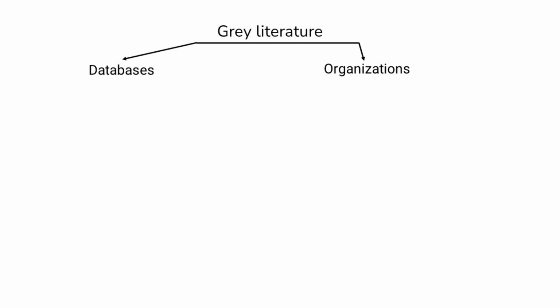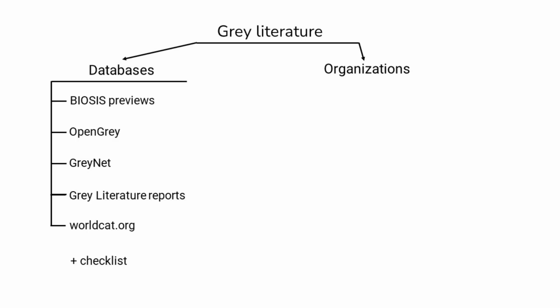I've created my own classification for gray literature. I want to emphasize that this is a personal classification, not an officially recognized one, so it may not be 100% reliable. I've divided gray literature into databases and materials from official organizations. On the slide, you can see 4 databases I want to highlight: Biosis Previews, OpenGray, GrayNet, and Gray Literature Report. I must admit, I only became familiar with these sites when I started searching for information intentionally. Prior to that, I hadn't encountered them in my scientific practice. Let's go over each of them briefly.